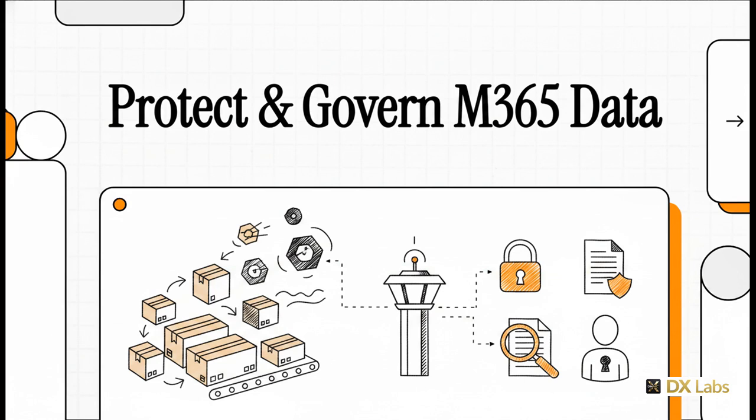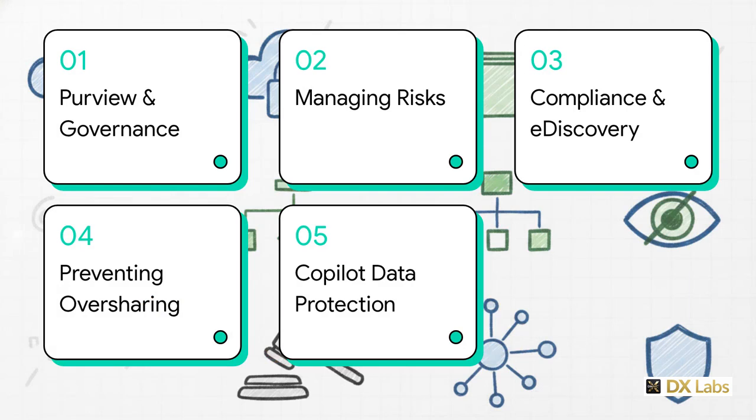For your AB 900 exam, you really need to understand how Microsoft Purview acts as the ultimate air traffic controller for your data, securing and managing it across the entire Microsoft 365 ecosystem. Here's the concept ladder we're going to climb today. We'll start with Microsoft Purview and governance, move into identifying risks, check out compliance tools, tackle SharePoint oversharing, and finally end up at Copilot data protection.